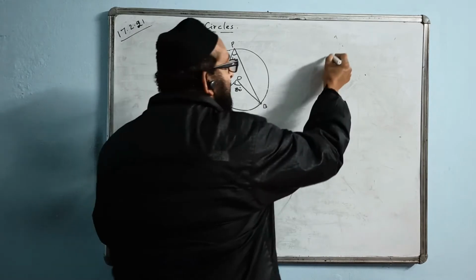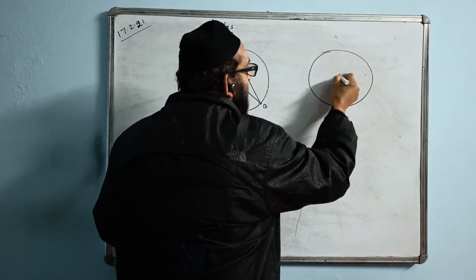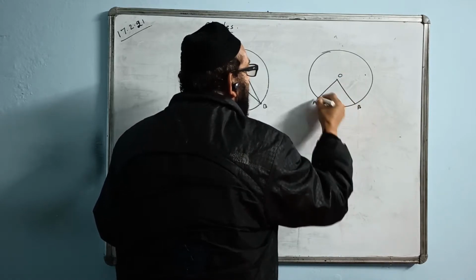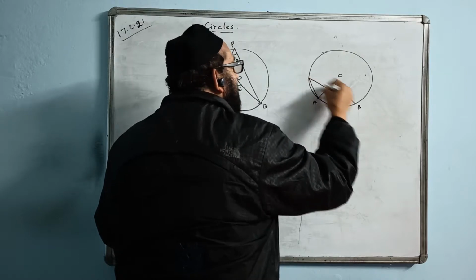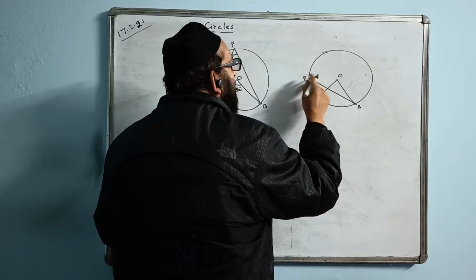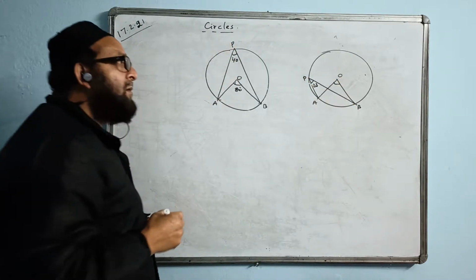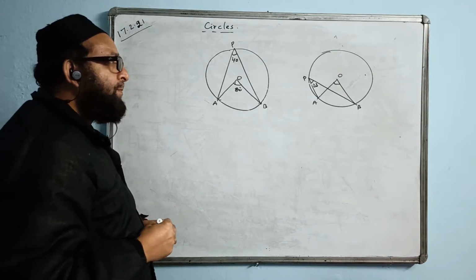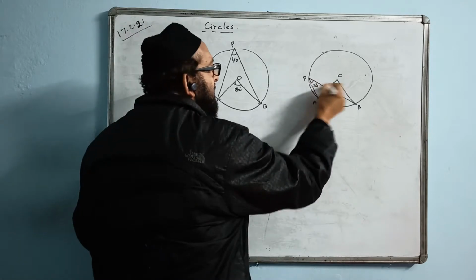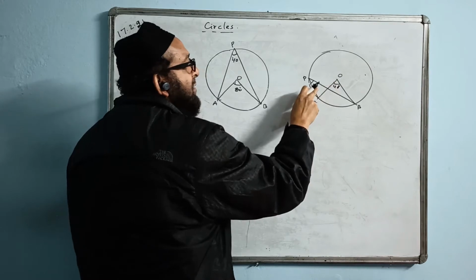Now, suppose they have given some diagram like this out here. This is central angle. This is AB given. And here the angle is given like this way. This is B. This angle is suppose, for example, given 20 degree. And how much will be the value of this angle? 40 degree. This is 20. This will be 40. Central angle is double. If the central angle is known, we can find it. This will be half.